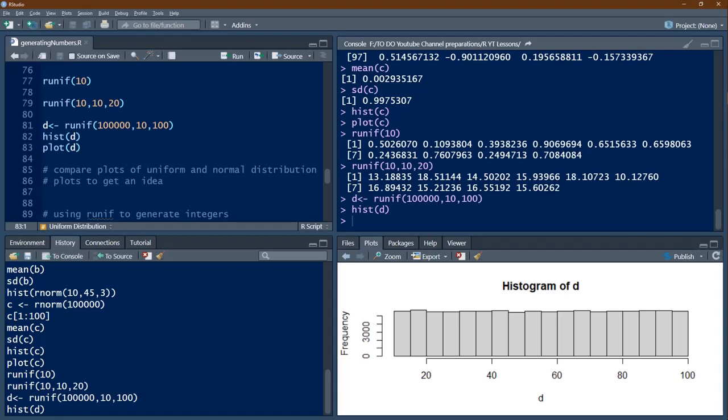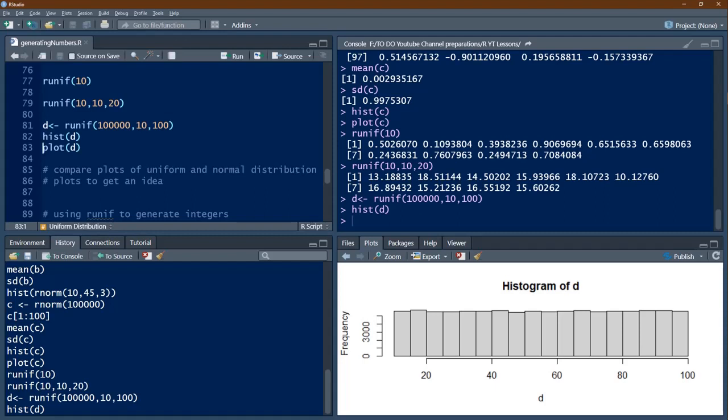Since we said the minimum is 10 and maximum is 100, between 10 to 100, at every range the numbers have become almost equal. That is, the probability of occurrence of say a digit 14 and the probability of occurrence of a digit 97 are same. There is no difference.